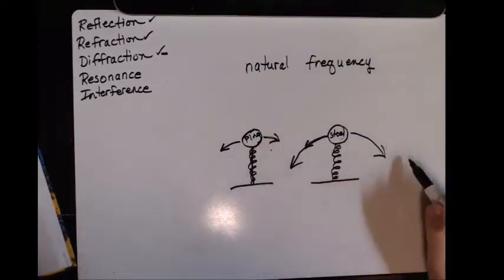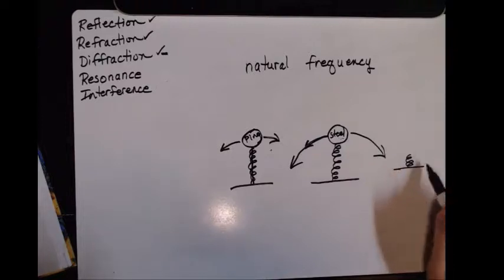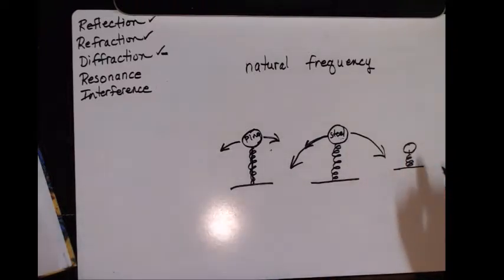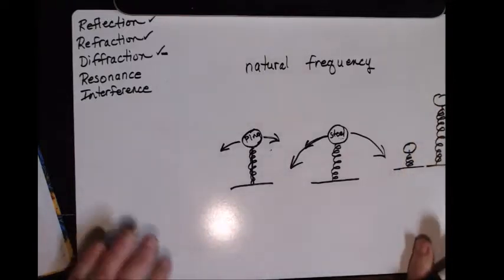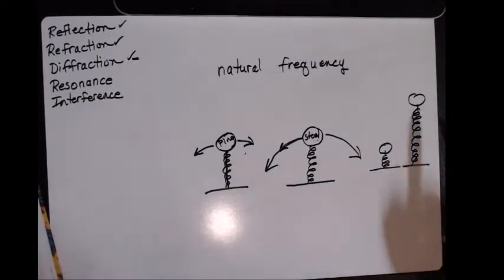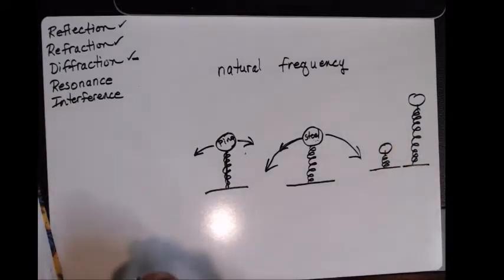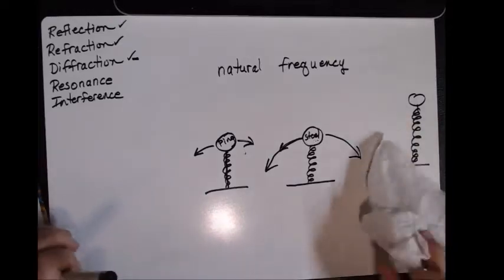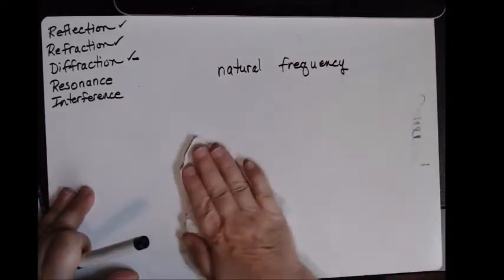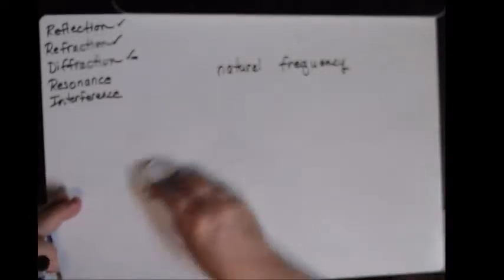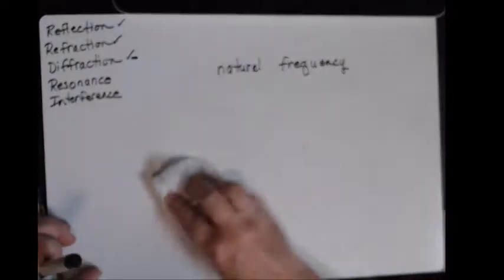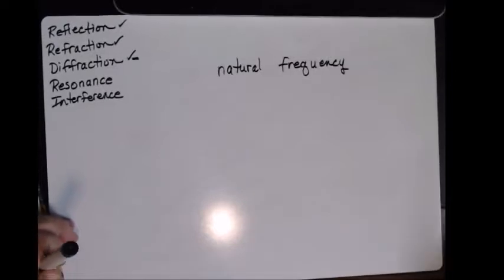Now, likewise, you know that if I have a toy with a short spring and a ball, it's going to vibrate back and forth less than if I have one on top of a long spring. Okay, so just intuitively by playing with things, you know that even if I disturb each of these by the same amount, they're not going to behave the same. They're going to vibrate differently. It's because each of them has what we call a natural frequency, which is based on its geometry, where it would tend to want to vibrate. And again, that natural frequency is a function of the geometry of a system.